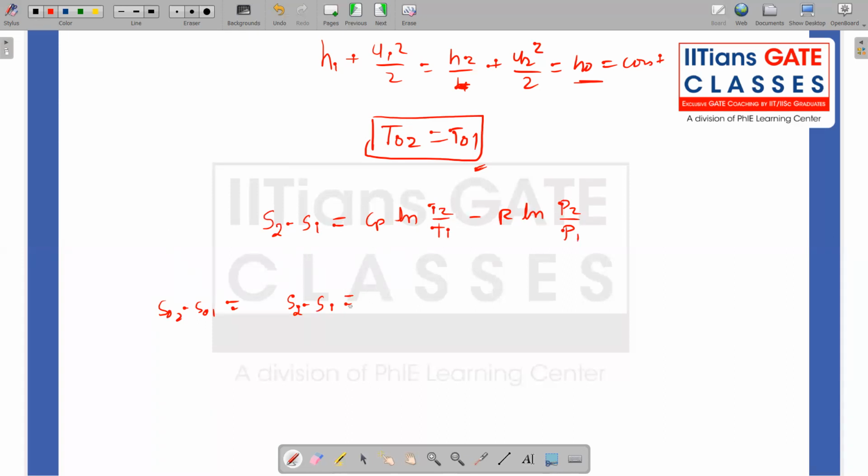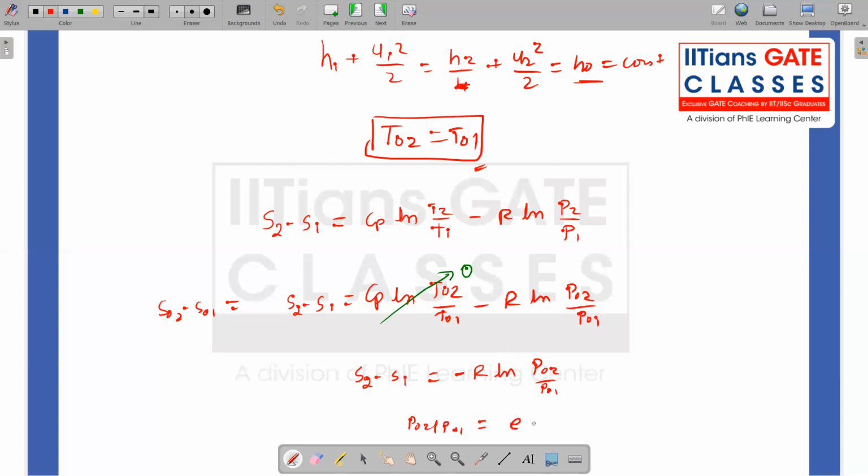So S2 minus S1 is equal to Cp ln of T02 by T01 minus R ln of P02 by P01. So what happens now? Because T02 is equal to T01, this becomes ln 1. So the logarithm of 1 is going to be 0. So all I am left with is S2 minus S1 is equal to minus R ln of P02 by P01,